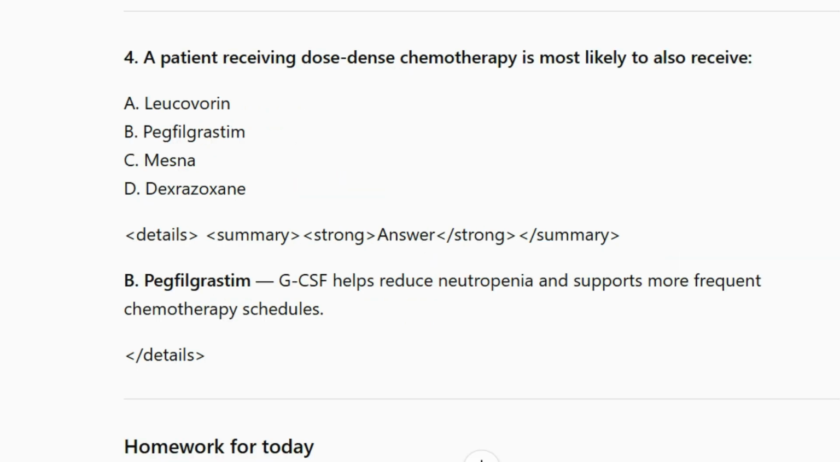4. A patient receiving dose-dense chemotherapy is most likely to also receive A. Leucovorin, B. Pegfilgrastim, C. Mesna, D. Dexrazoxane? Answer: B. Pegfilgrastim. G-CSF helps reduce neutropenia and supports more frequent chemotherapy schedules.